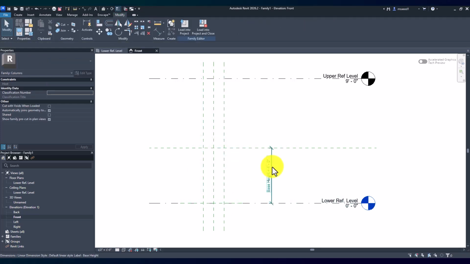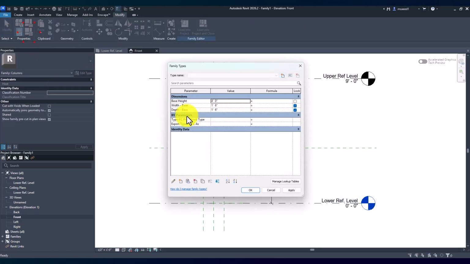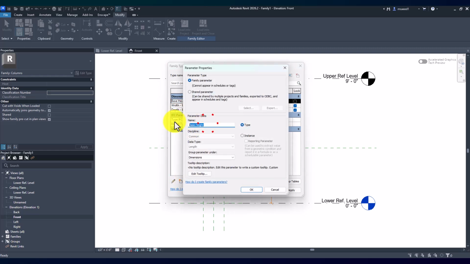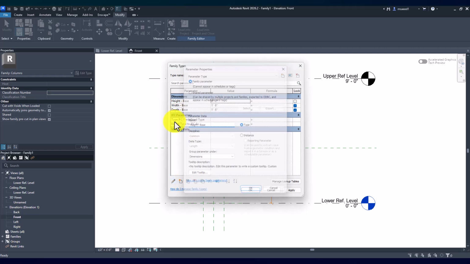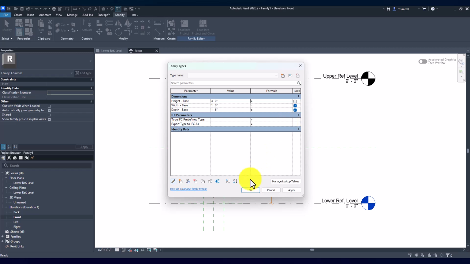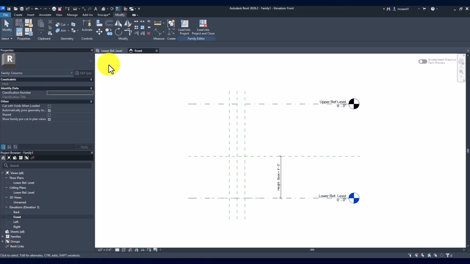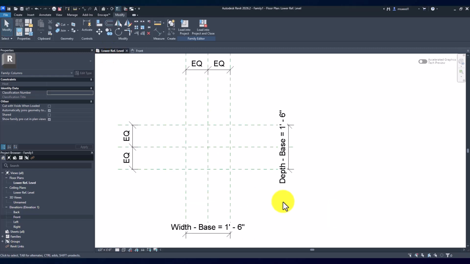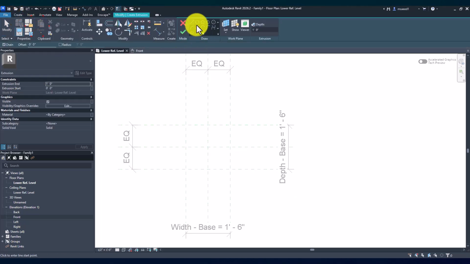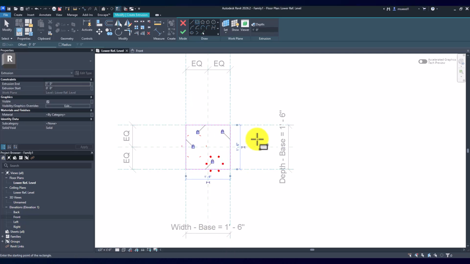So now it's a parameter, and if we go back into our family types, you'll see it as a parameter. We got our width of base, depth of base, but then we have our base height as well. So maybe, just to be consistent, we can actually just say height base, just so that it lines up nicely with everything. Okay, so that's that. So we have everything in place to at least create our base now. So I'm actually going to go to create extrusion, and we're going to select the rectangle, and we're just going to do this and lock it in place.